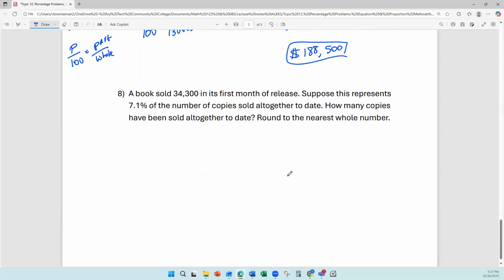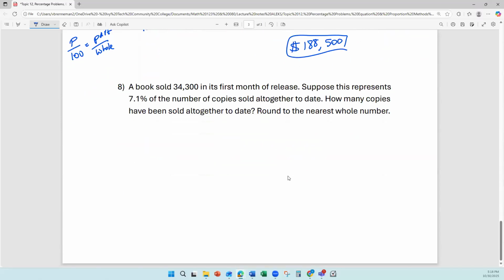And then number 8: a book sold 34,300 copies in its first month of release. Suppose this represents 7.1% of the number of copies sold altogether to date. How many copies have been sold altogether to date? And we want to round to the nearest whole number.